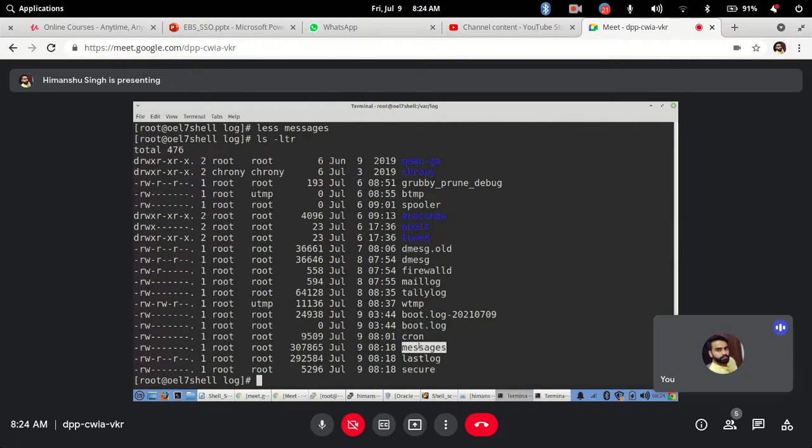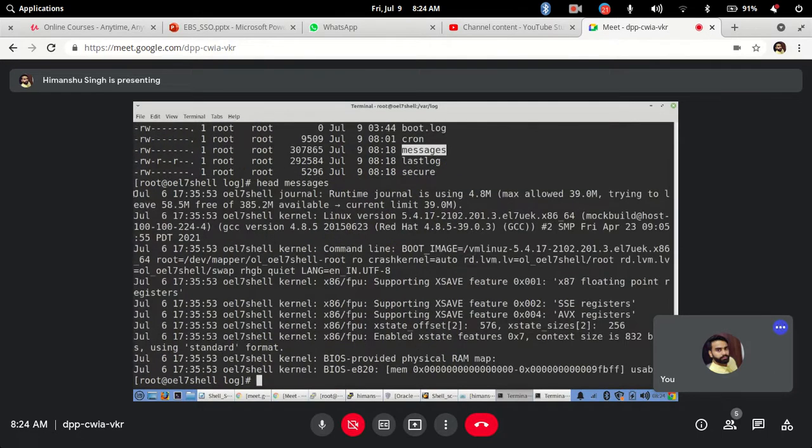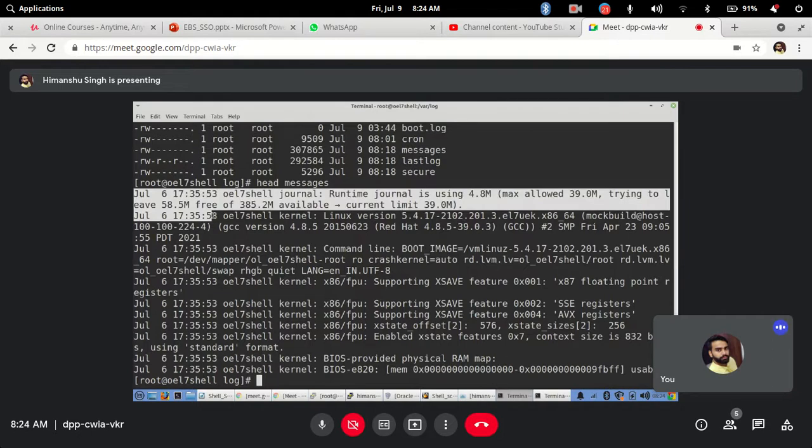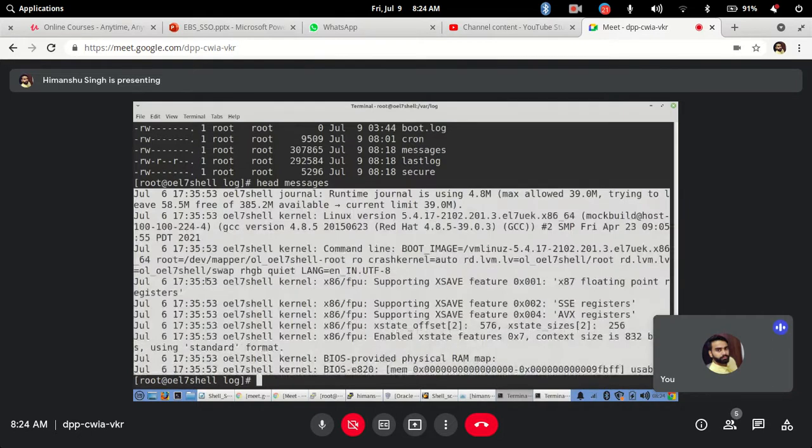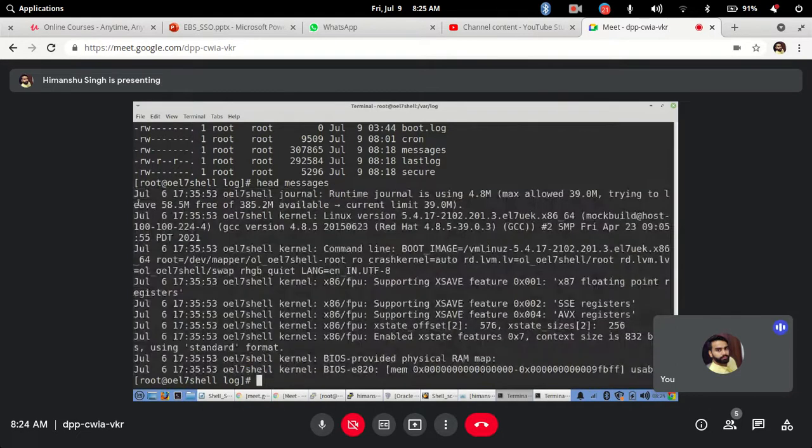So if I do head and the file name messages, what this will do is show you, by default value is 10, the top 10 lines from this file. Okay, the top 10 lines. So when I do head messages, you will see top 10 lines, July 6. When we started, that time this file would have been created when the server was built. So this was the file, July 6, the top file is there. So first 10 lines it will display.